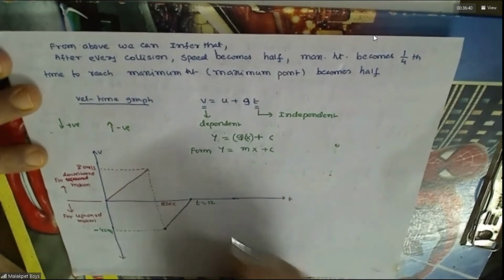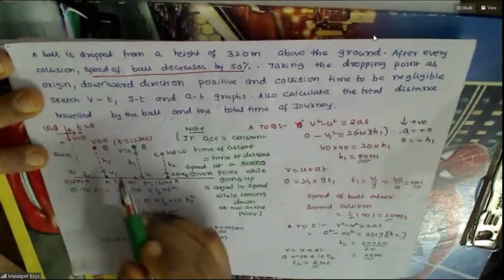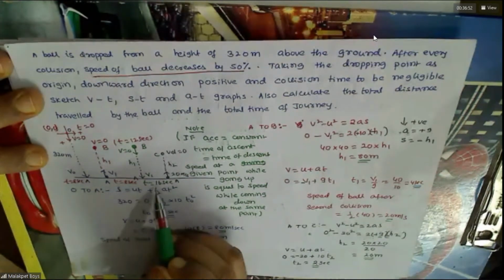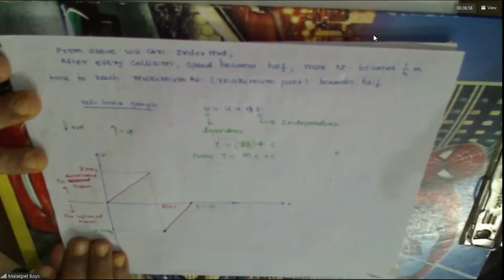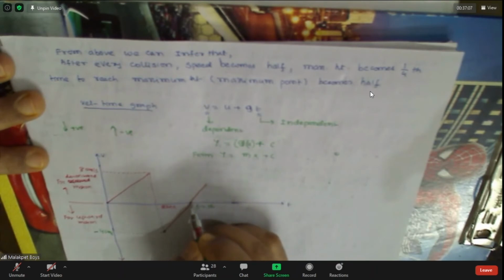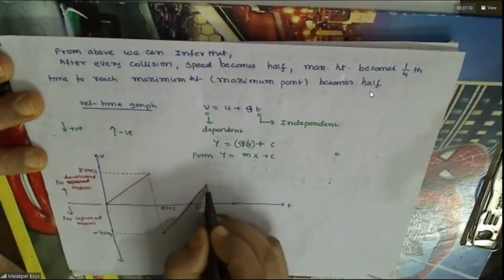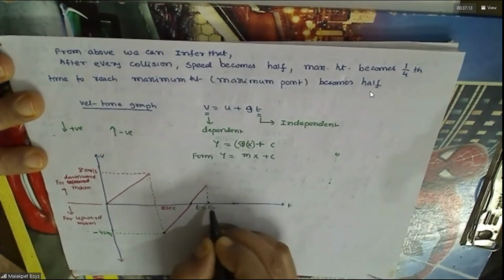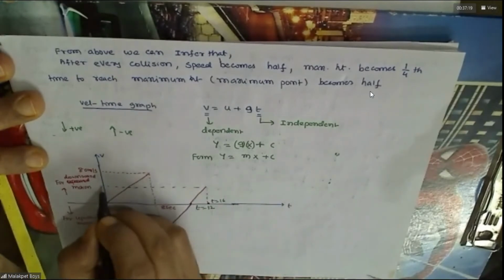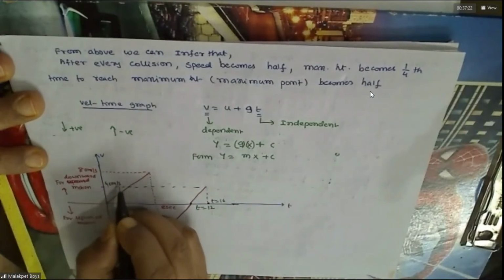Again, the return journey to start. Remember this? See, it goes like this. Again, it reaches at 12 seconds. Again, it comes at 16 seconds totally. This is 12, again 16. That means it will reach here at 16 seconds. The velocity will become half, no? So this is what you followed till here.